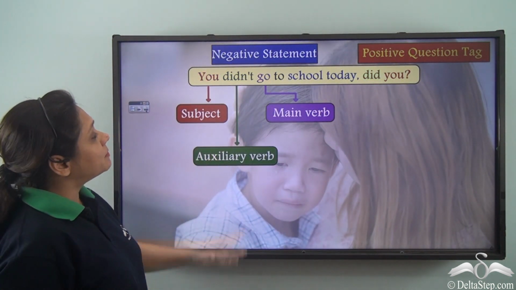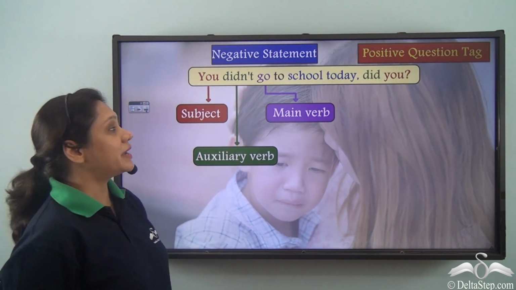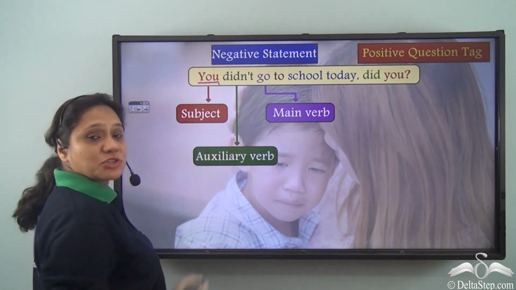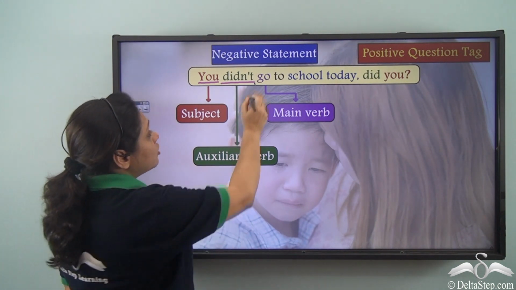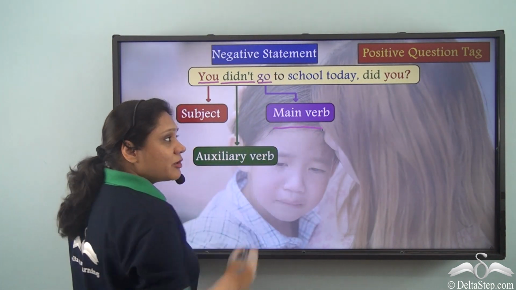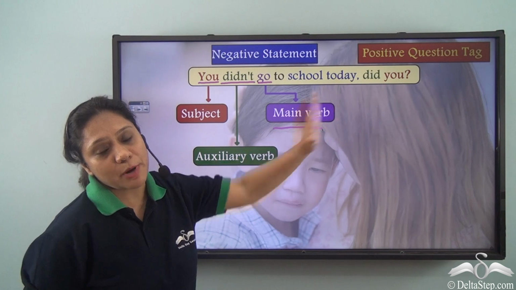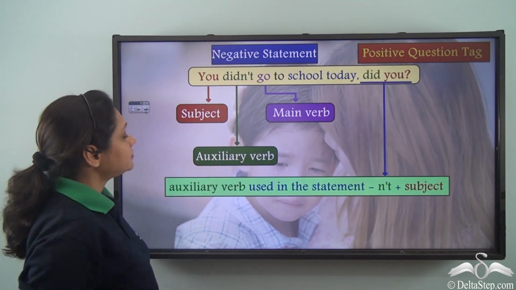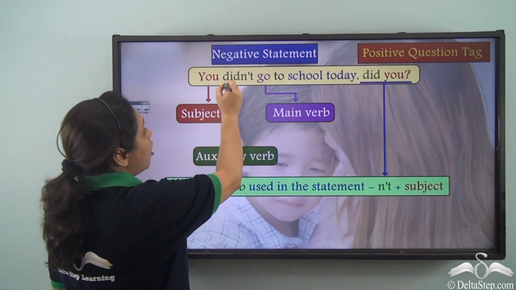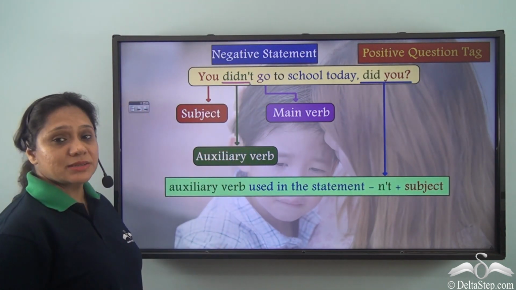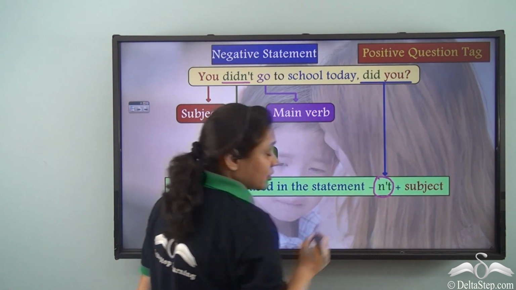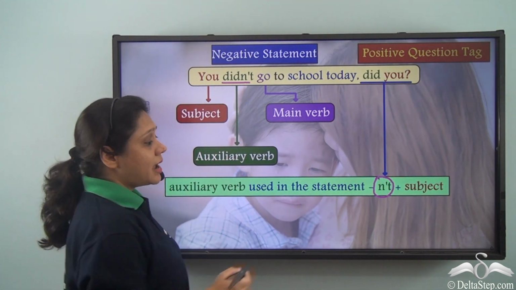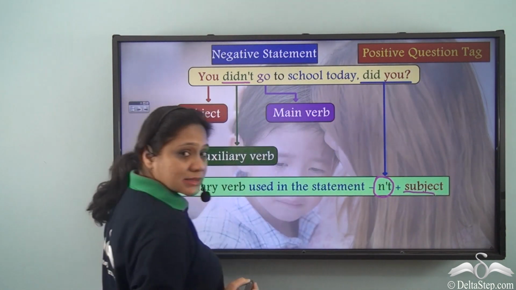Now our negative statement, "you didn't go to school today," comprises the subject "you," the auxiliary verb "didn't," and "go" as the main verb. So how have we formed the positive question tag? We have taken the auxiliary verb used in the sentence, which is "didn't." We have removed the negative part, which is n't, and then we have added the subject.